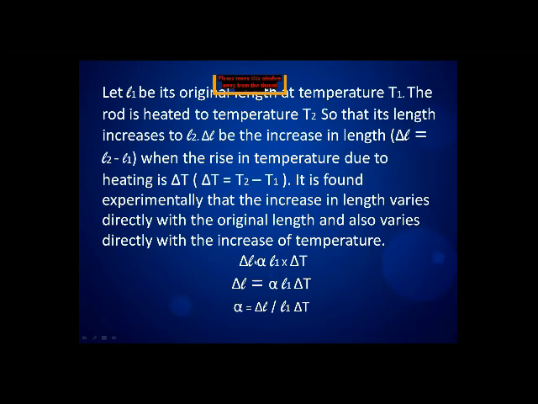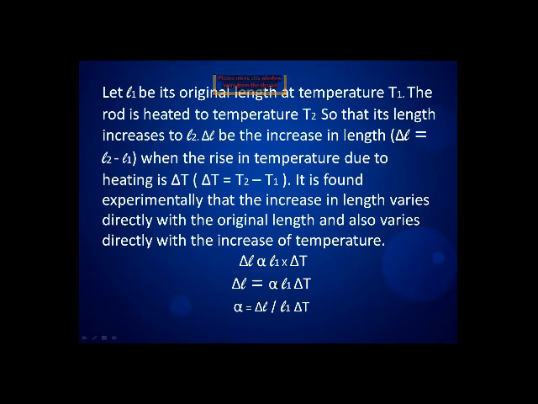When we remove the sign of proportionality, we write the constant. Here the constant is alpha. This alpha is the coefficient of linear thermal expansion. Different objects or different metals have different values of the coefficient of linear thermal expansion. Now here we get delta L is equal to alpha L1 delta T.